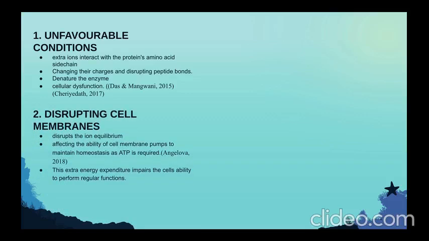Disrupting cell membranes and transport. The pH change disrupts the ion equilibrium across membrane walls, affecting the ability of cell membrane pumps to maintain homeostasis as ATP is required. This extra energy expenditure on ionic homeostasis impairs the cell's ability to perform regular functions.